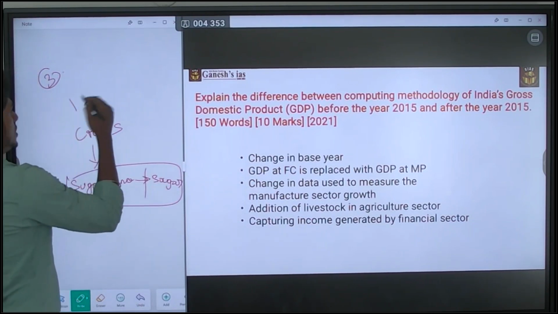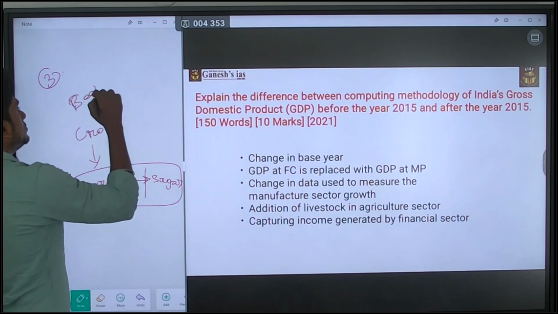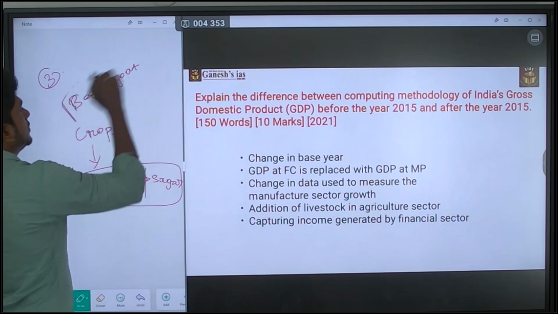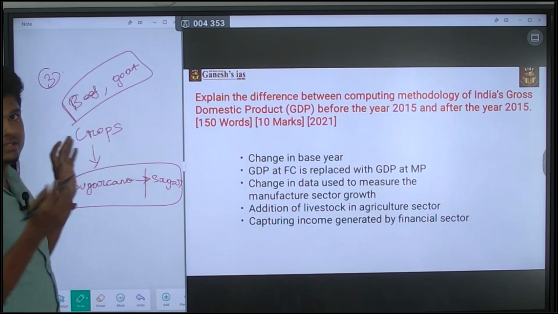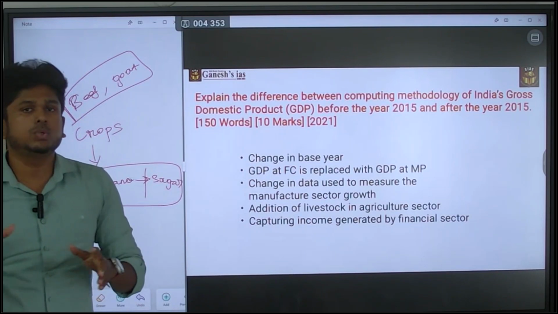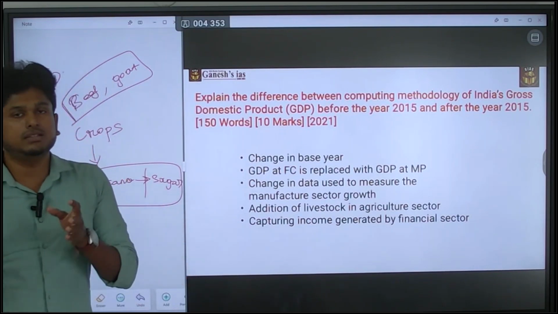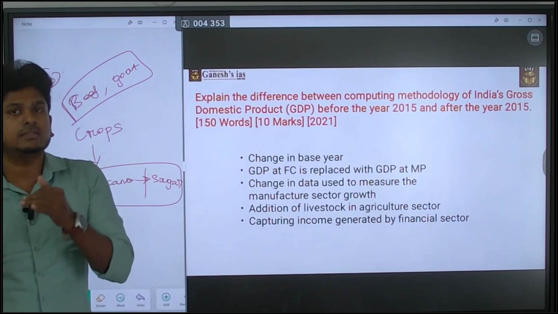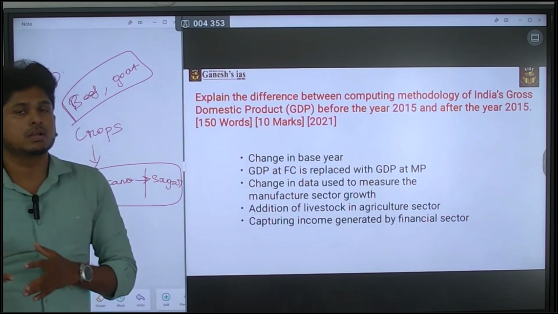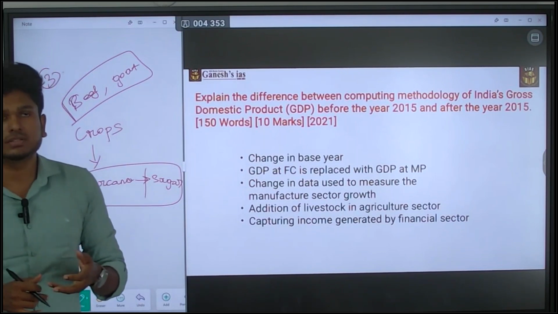When it comes to livestock, consider any meat like beef, or goat meat, mutton, everything. All these things were not considered in the measurement of the GDP before 2015. That has also changed, and they are going to incorporate these things in the measurement of the GDP from the agriculture sector. So that is one of the major changes. So that is actually a positive change. Next,